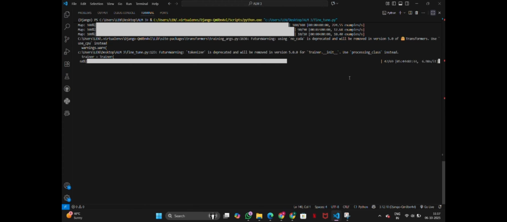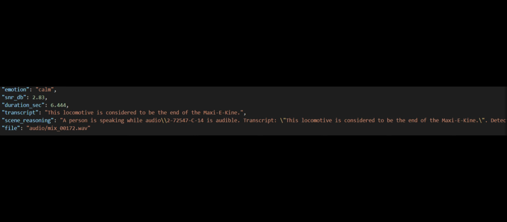And as the training progresses, the accuracy curve climbs steadily, proving the model's ability to generalize across complex, noisy, and multilingual environments. What you see here is the evolution of VigilEar into a truly intelligent system, one capable of listening, interpreting, and reasoning in real time. This is not just audio processing, this is audio understanding, powered by deep learning, fine tuned on diversity, and designed for the real world.